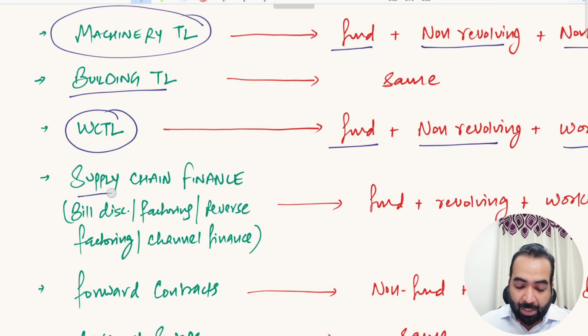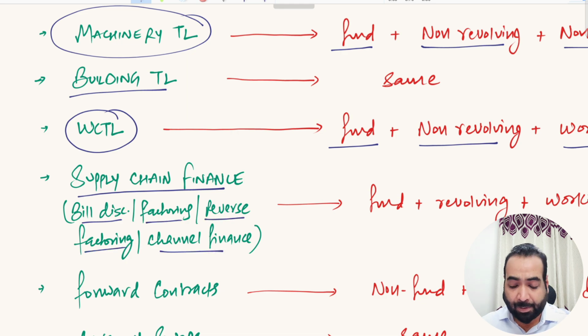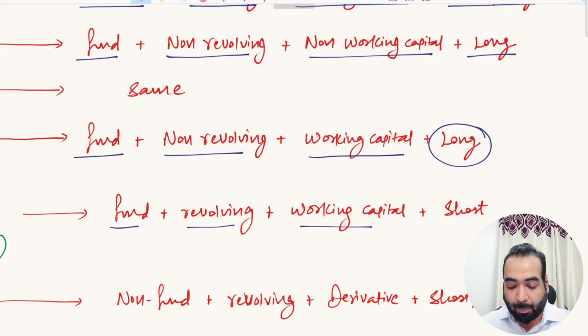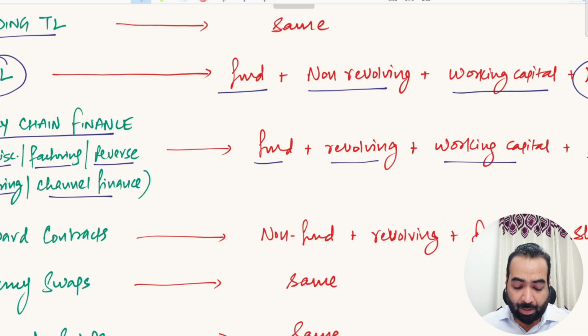Then we talk about your supply chain finance like bill discounting, factoring, reverse factoring, channel finances. All these facilities are fund based. These are revolving, working capital purpose, and short term facilities like CC and OD.